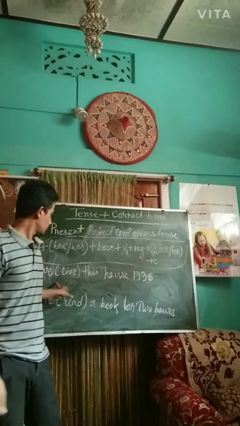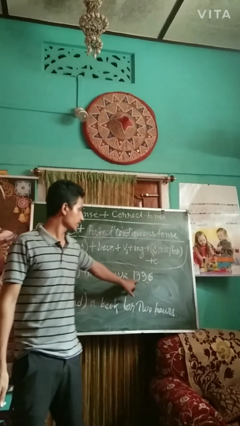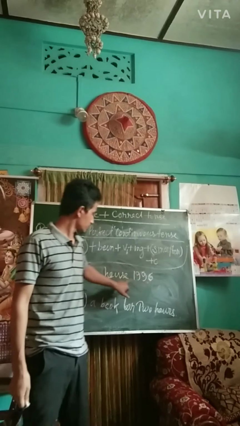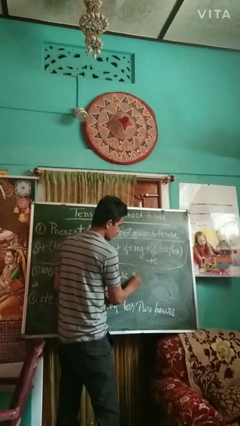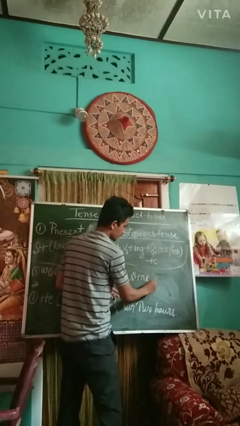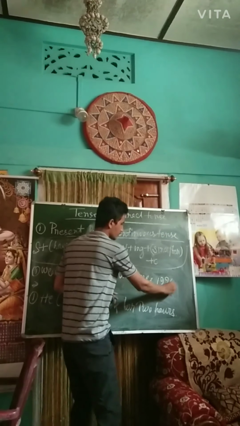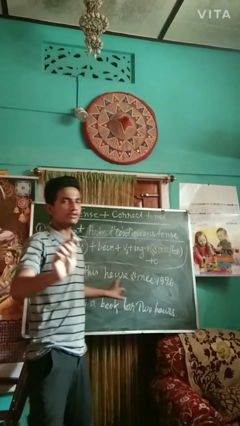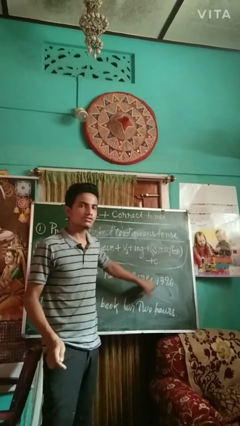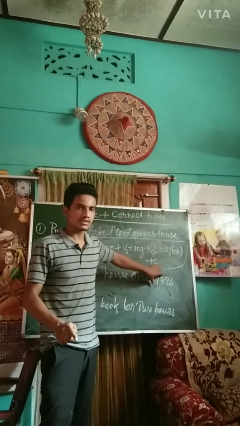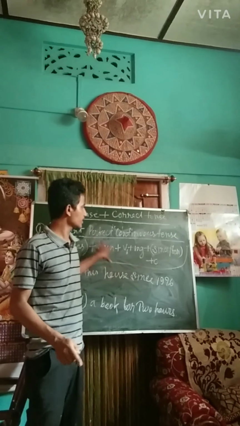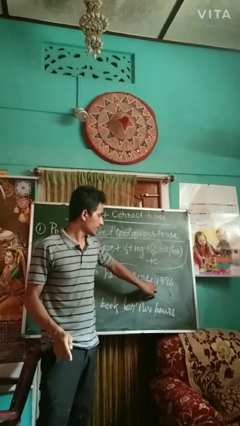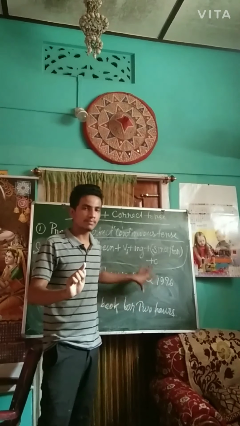See, we leave this house since 1996. So whenever you find since or for in a particular sentence, you make it in this pattern, that means present perfect continuous tense.